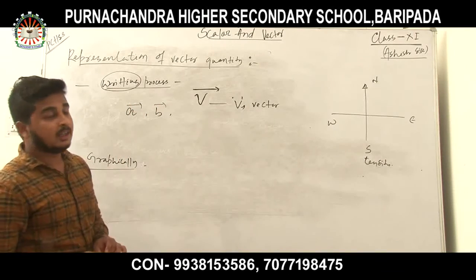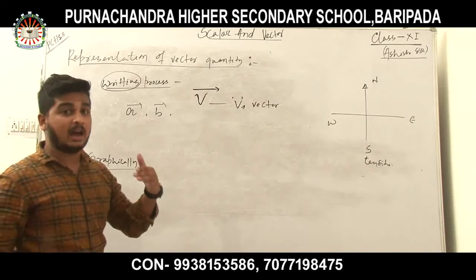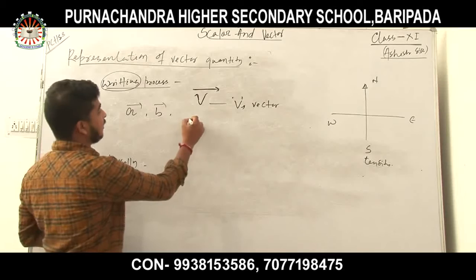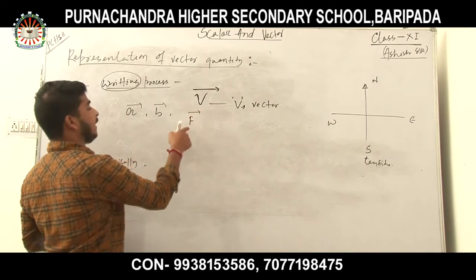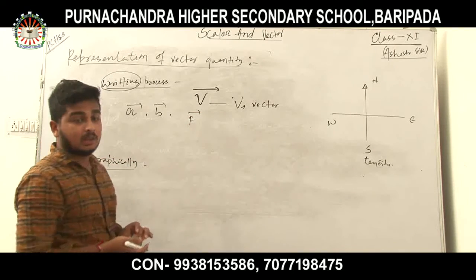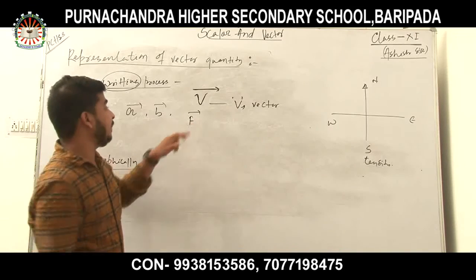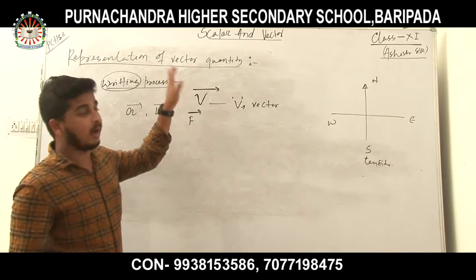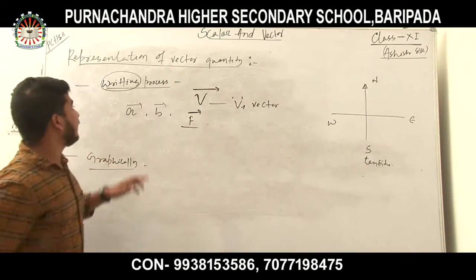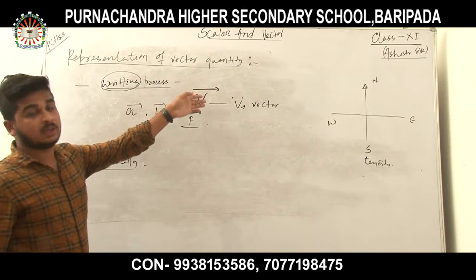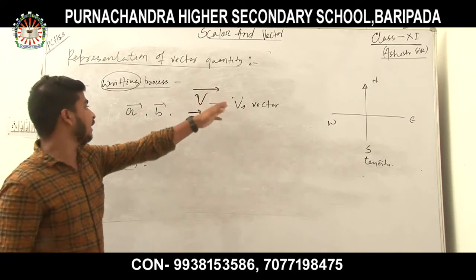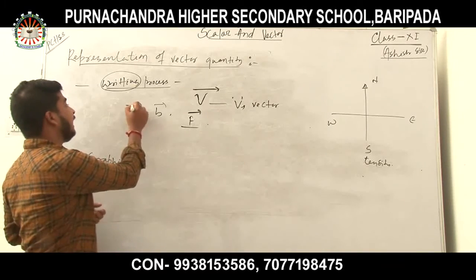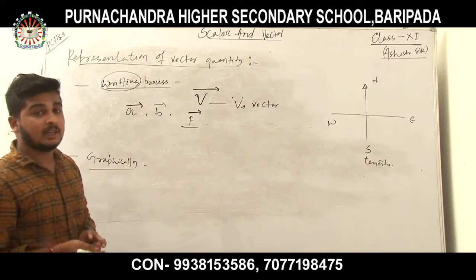Any quantity with an overhead arrow is known as a vector quantity. A vector, b vector, you can see f vector, force is a vector quantity. So force is symbolized as f, and with an arrowhead over it, it is known as a vector quantity. So this is how to represent a vector in the writing process. You have to write the arrowhead.